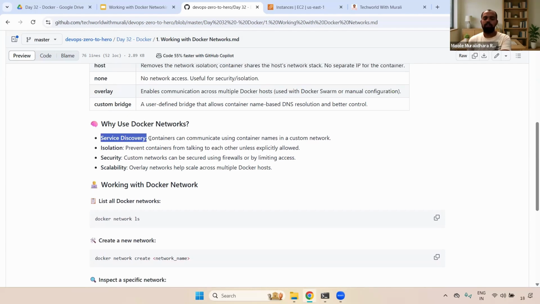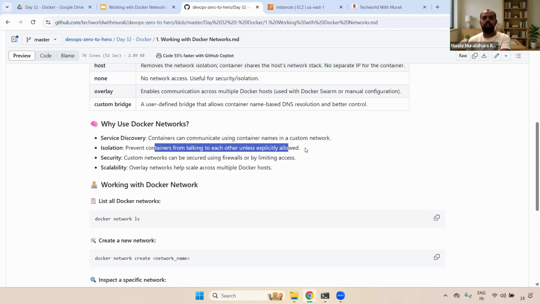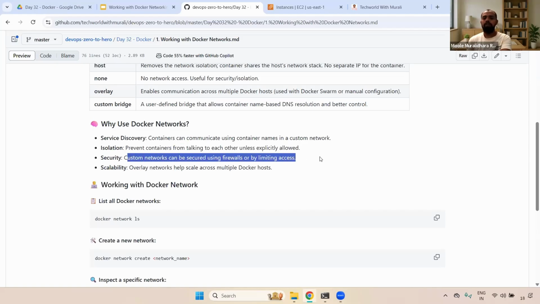Next one is why we use Docker network. First of all, service discovery. Containers can communicate using container names in a custom network. Isolation: it prevents containers from talking to each other unless explicitly allowed; otherwise they won't talk. And security: custom networks can be secured using firewalls or by limiting access.